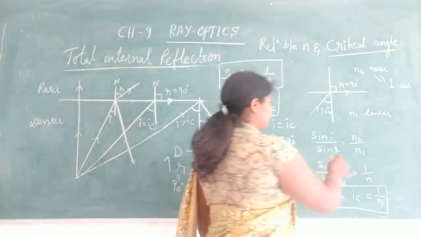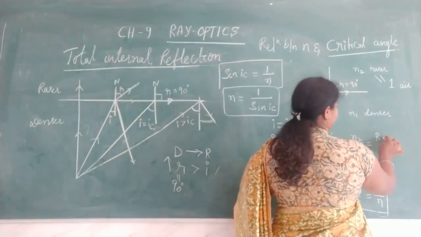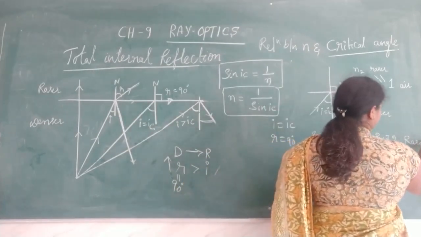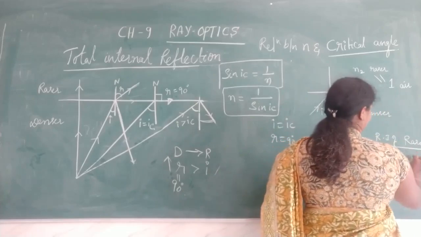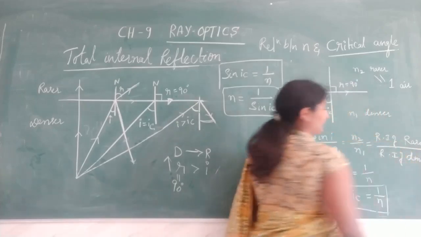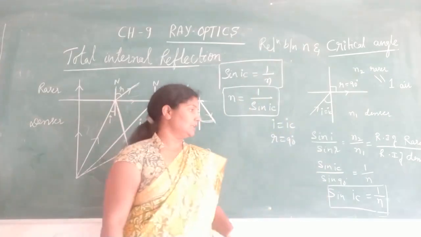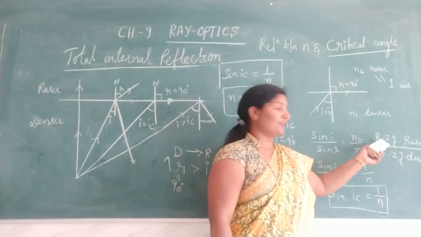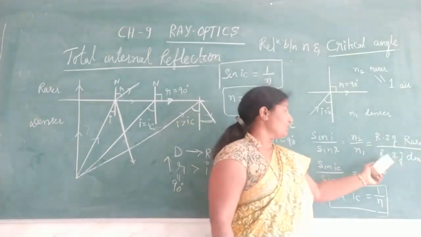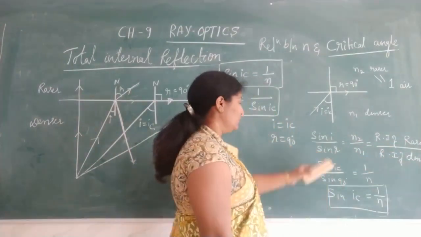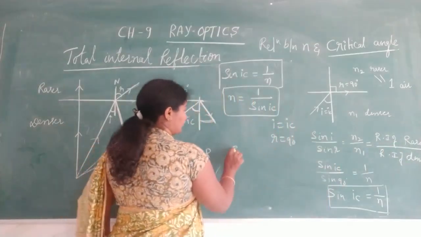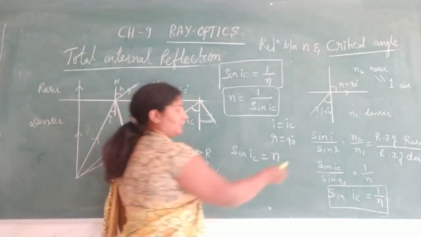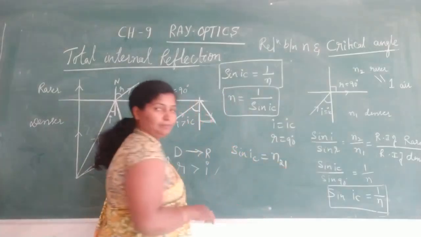We can write it like this also: N2 is the refractive index of the rarer medium and N1 is the refractive index of the denser medium. Already we have problems on this. Calculate the critical angle, and they give the refractive indices of two media. In such cases, write the refractive index of the rarer medium first and the refractive index of the denser medium second. Then we can write sin IC is equal to n2 by n1.